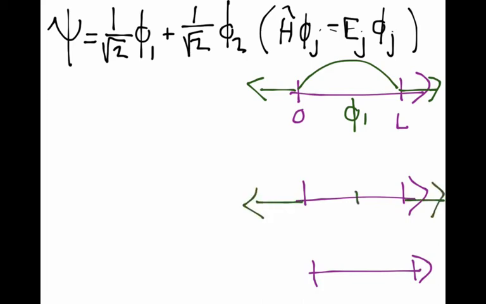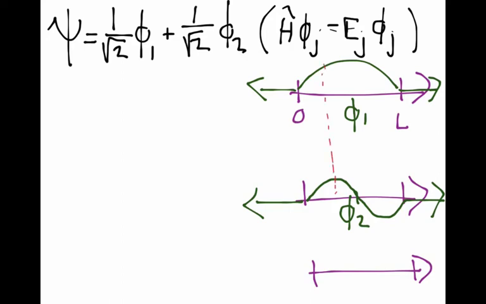Phi2 is 0 outside of the box. It's got a node right in the middle of the box, and then it's a full wavelength of a sine wave function. It goes through 0. It's got one node. It's got more than the 0 nodes of the ground state. It's higher energy. Do all the node counting. It's got more curviness, and it's got more total energy. But our overall wave function is a linear combination of these two, and let's look at how this plays out.